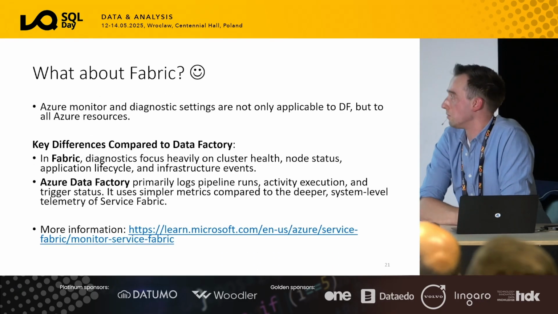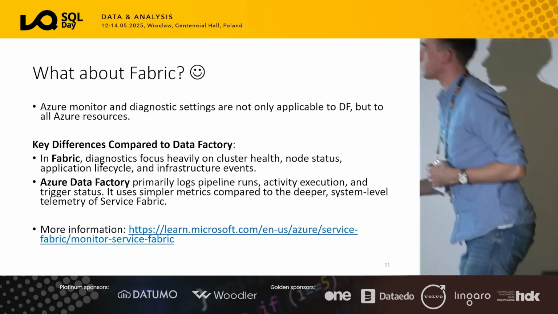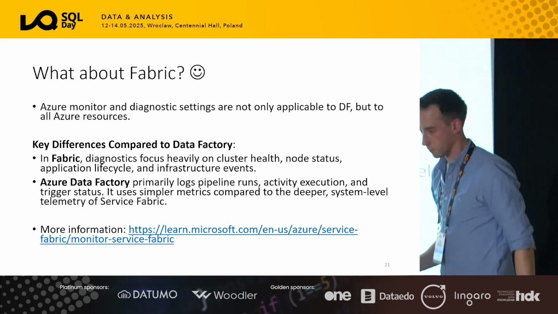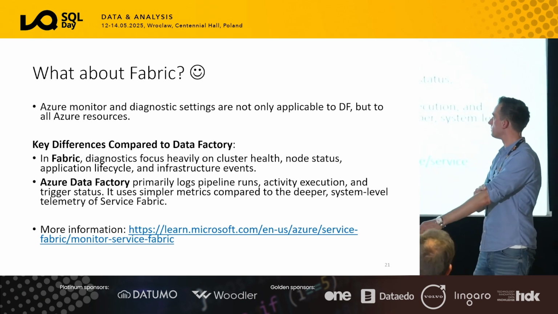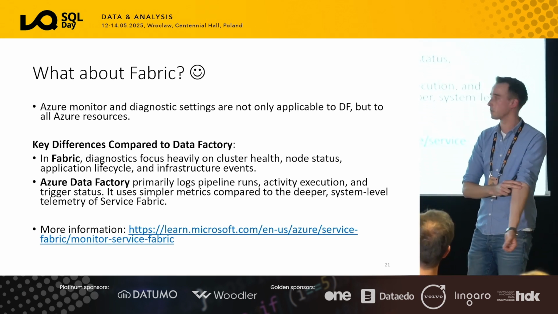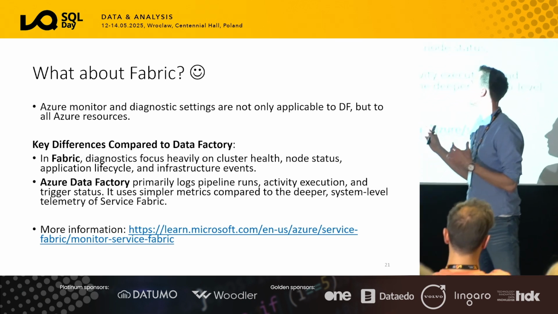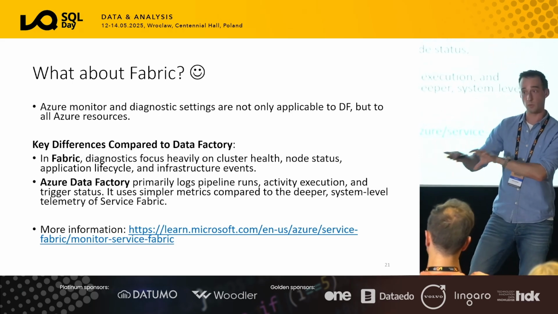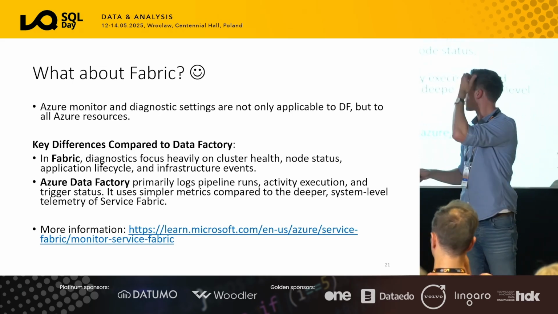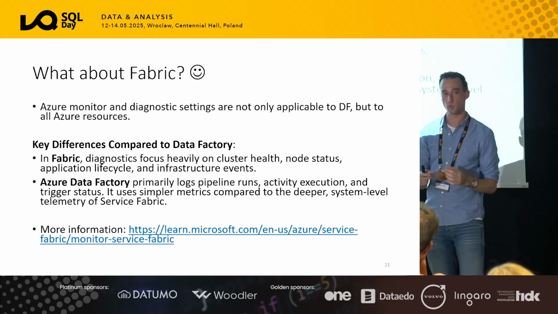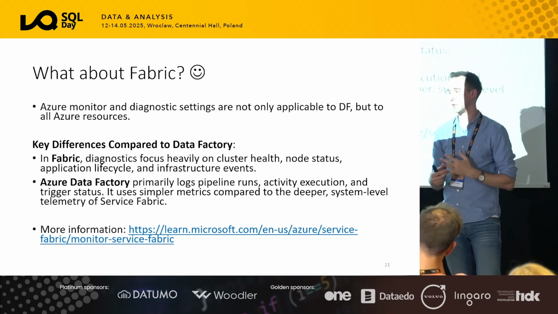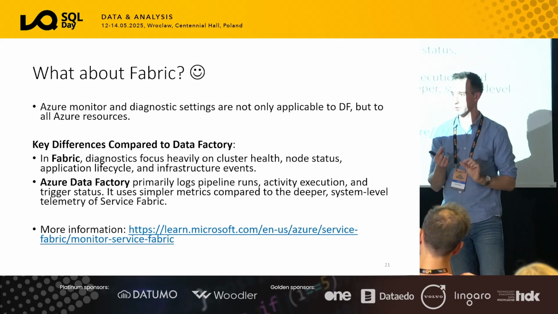So maybe a last note about Fabric, because I feel like a lot of the features are coming out of preview, right? So what's the difference then with Fabric? Fabric also has a concept of diagnostic settings where you can send to Azure Monitor, but the concept is very different. The data that you can send is very different. It's more about the health of the cluster rather than the pipeline execution itself.